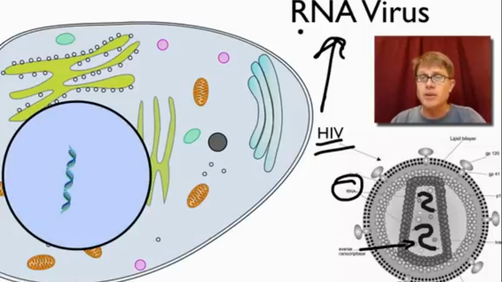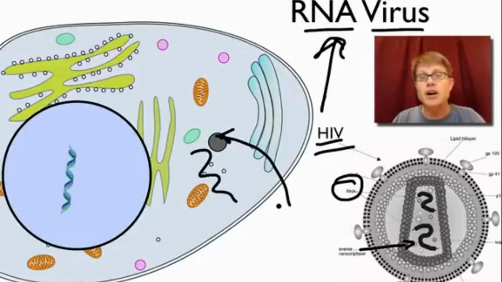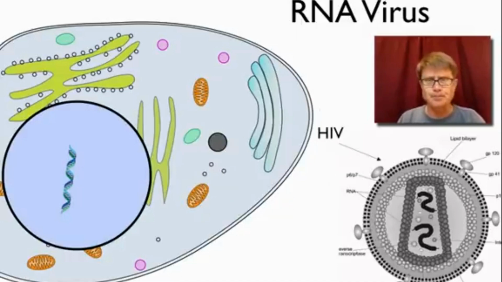And so RNA viruses are kind of a double-edged sword. On the one side, being RNA as their genetic material makes it harder to attack them and find medication for them. On the good side, this reverse transcriptase has been a target that we can actually use to make most of our anti-AIDS or anti-HIV drugs. And so it's kind of a different kind of virus, mutates really, really quickly, but also it allows us to treat it as well.